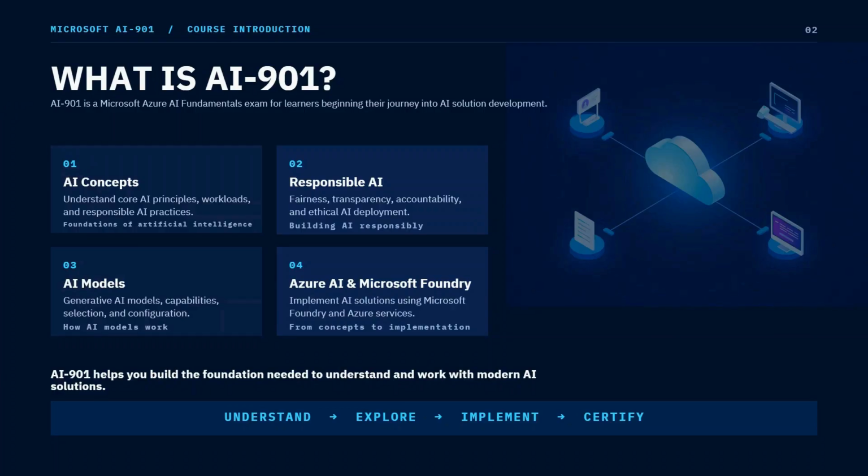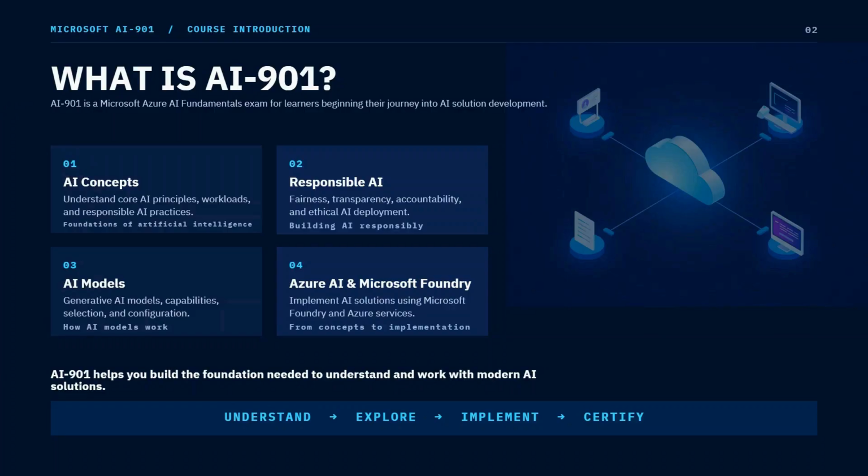Then we will understand responsible AI concepts such as fairness, transparency, and accountability, and why they are important when building AI solutions. Then we will understand AI models, how they work, especially generative AI models and LLM models, their capabilities, and how we choose and configure them.